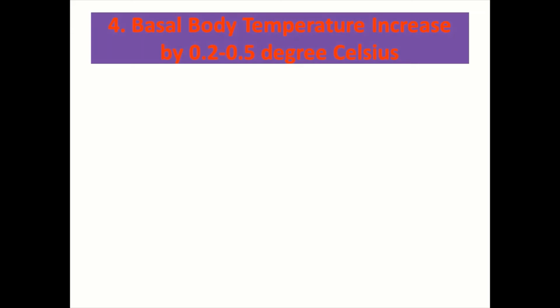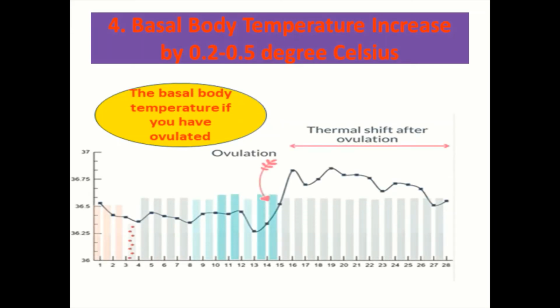The other way to know whether a lady is ovulating or not is by measuring basal body temperature. Basal body temperature is a temperature measured while a woman is sleeping, just before she wakes up from sleep, using a thermometer. Usually following ovulation, because the hormone progesterone will increase, and this is thermogenic, body temperature usually increases by 0.2 to 0.5 degrees Celsius.